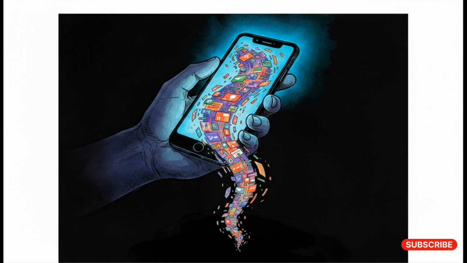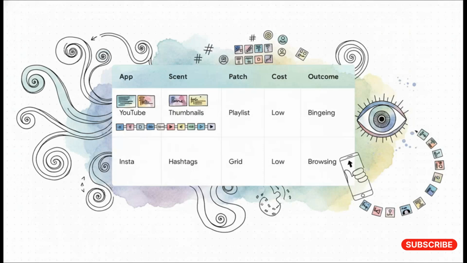Let's shift gears and see how these exact survival mechanics are actually built into the massive platforms we use every single day. Let's break down how two absolute giants, YouTube and Instagram, literally engineer the perfect, lowest-cost foraging environments to keep us hooked. On YouTube, the information scent is incredibly strong, right? You've got compelling thumbnails and catchy titles pulling you in. The patch is that recommended video sidebar. And because autoplay steps in and does the work for you, the effort cost drops to literally zero. What happens? High profitability leading straight to binge watching.